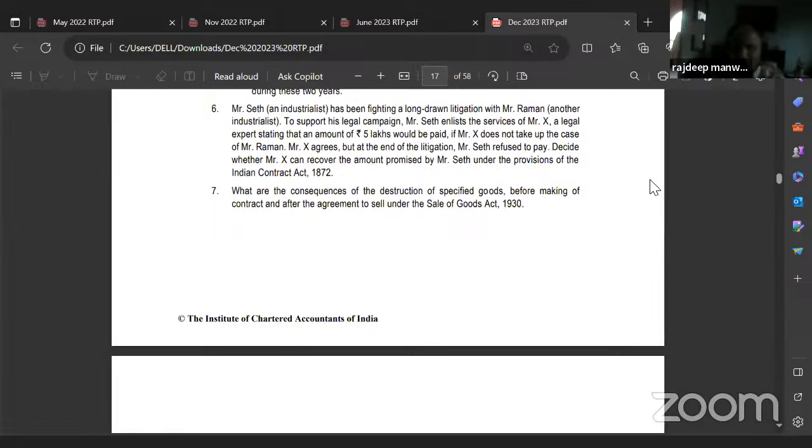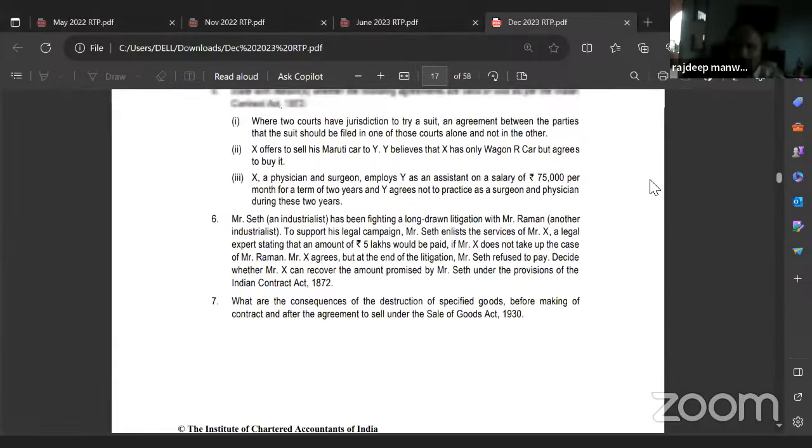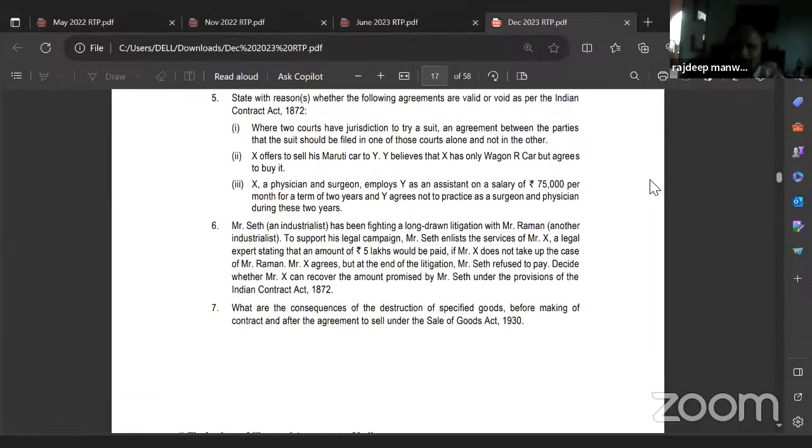Yes, sir. So when Bhavna sold goods to Sharda, in the agreement it was written that if there is a dispute in the quality of goods, the case can be filed either in Mumbai High Court or Bangalore High Court, because both of them were not agreeing where it should be. Now they are asking you whether that agreement is valid or void. We will say it is valid because they are not restricting it. If they mention that the court cannot try the case at all, then it is void. Understood? Okay, go to the second question.